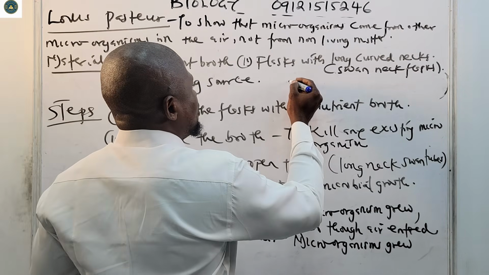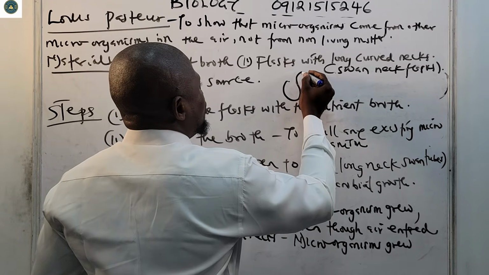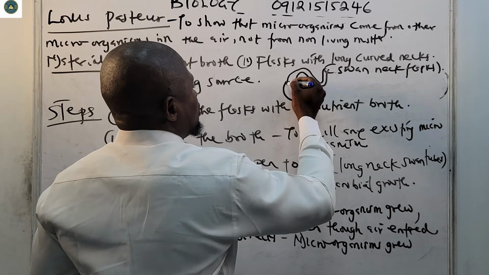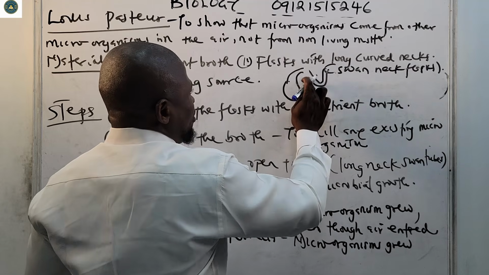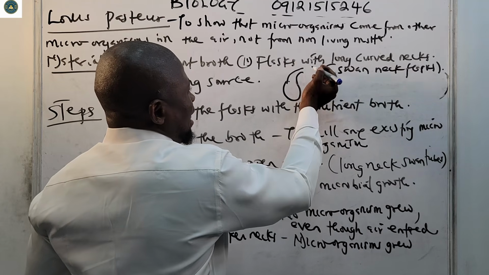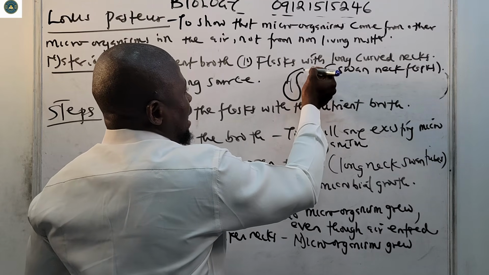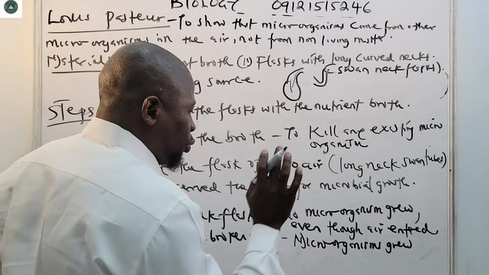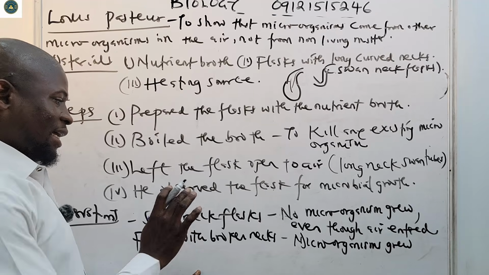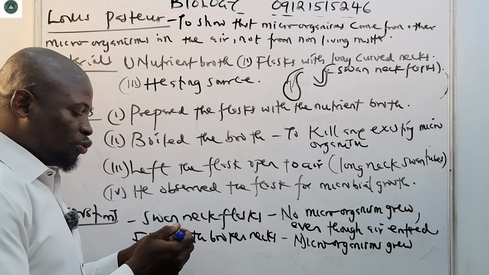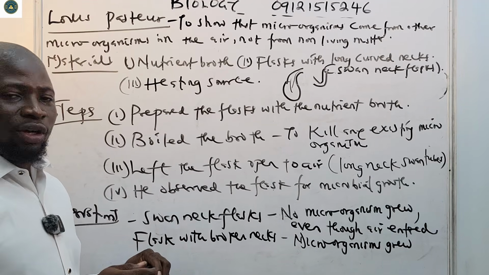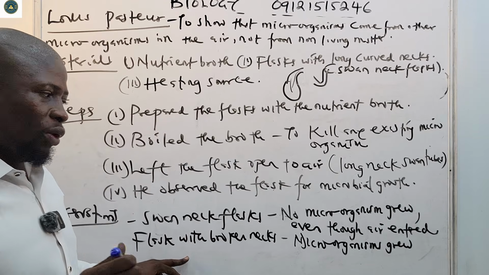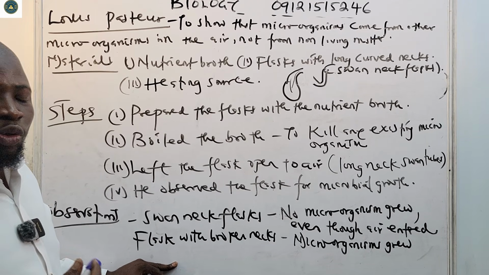The flask with a broken neck looks like this now. Normally it's supposed to be a swan shape like this. Because it broke somewhere here, air can enter, dust can enter, microbes can enter. So microorganisms grew in this flask with a broken neck, because microbes and dust were able to enter into the broth. So what was his conclusion?